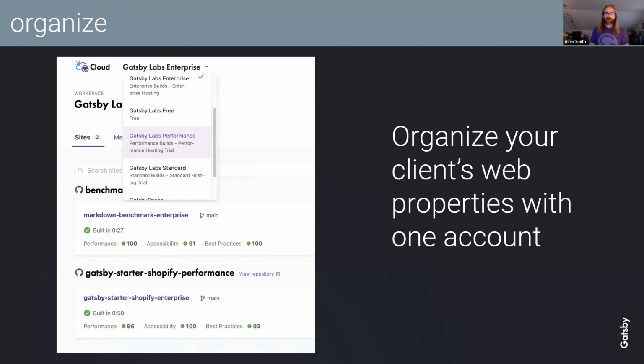And it also makes it easy to organize that work. This is especially handy if you are working on a team in an agency environment, or you work in a large organization that has lots of individual sites that have different purposes. You can manage all of those sites on Gatsby Cloud by organizing them into different organizations and different sites, and you can manage that all from one single account. So those are the 4 phases, basically: creating, collaborating, delivering, and organizing all of the things that make your site performant and efficient and fast.